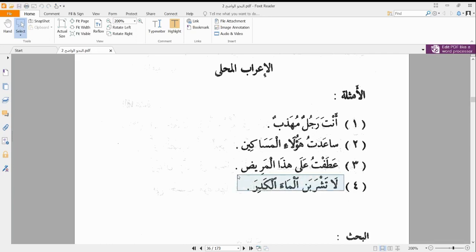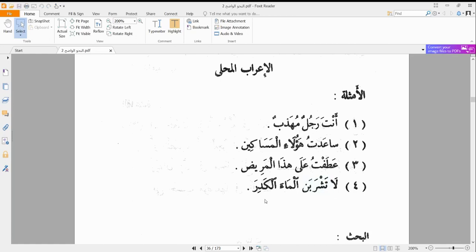La tashrabanna. Like we explained in the last lesson, we talked about fi'lul mudari' that is mabniyyu. We know that on a normal day, fi'lul mudari' is supposed to be mu'rab, declinable. However, in some cases it can be non-declinable, which is mabniyyu. One of those cases is when we have a nunu tawkid coming after it, and that is the case in this example. So we say la tashrabanna, because we have a nunu tawkid coming after it, it has become mabniyyu.